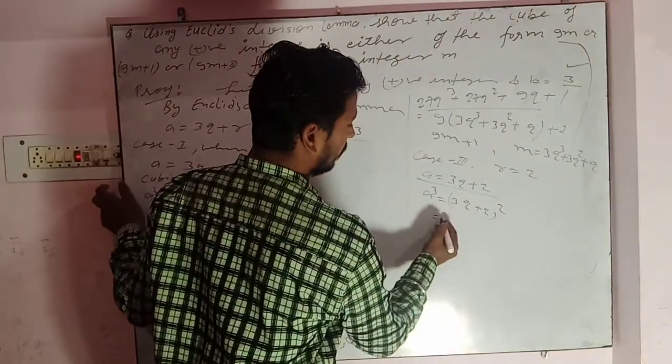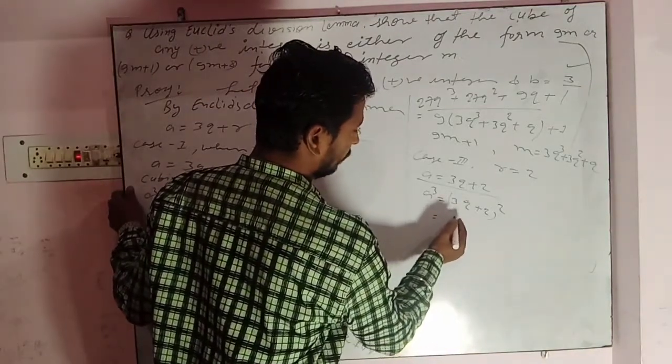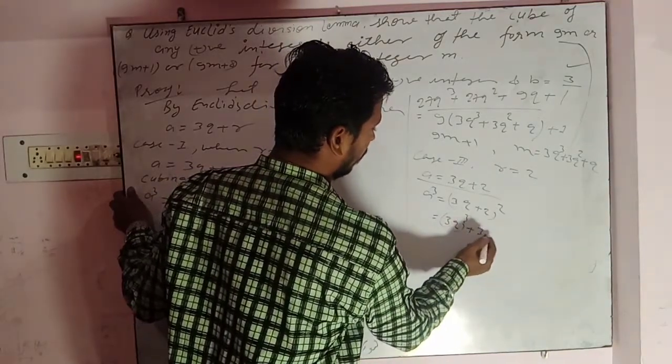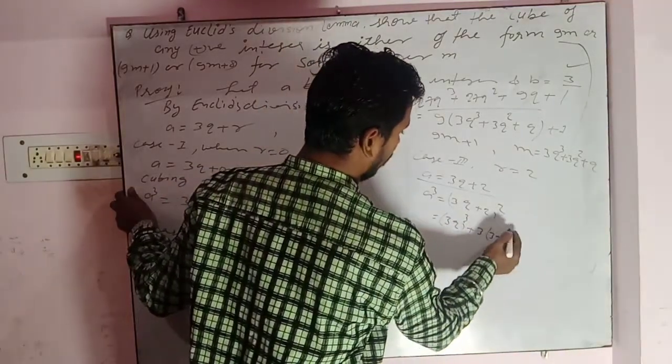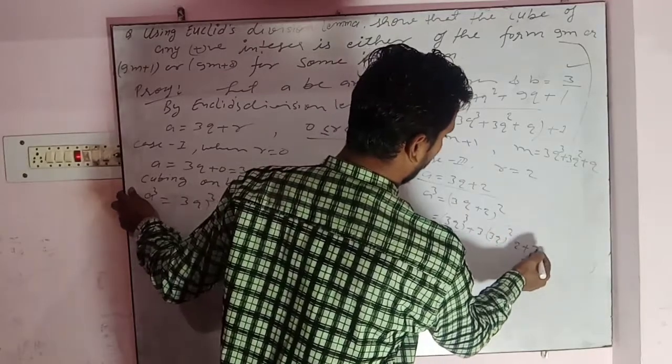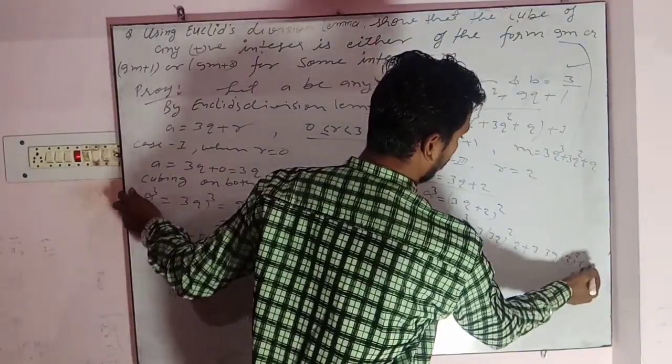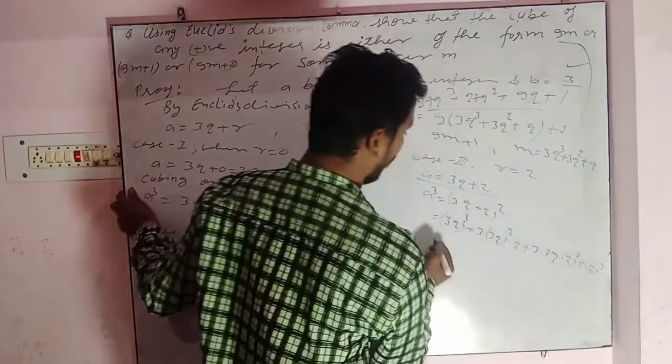First we write this as 3q cube plus 3a square b plus 3a b square plus b cube.